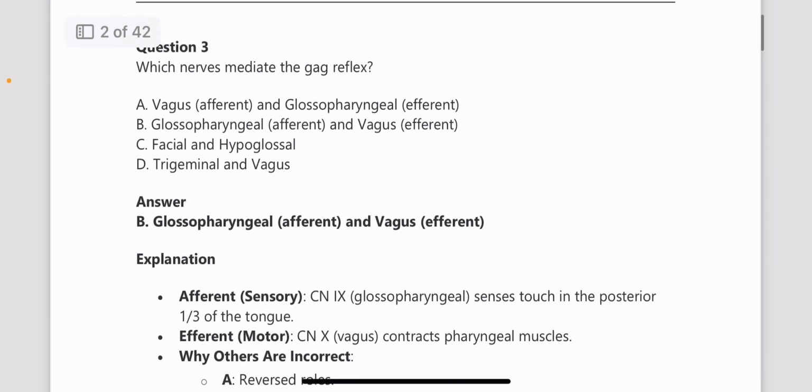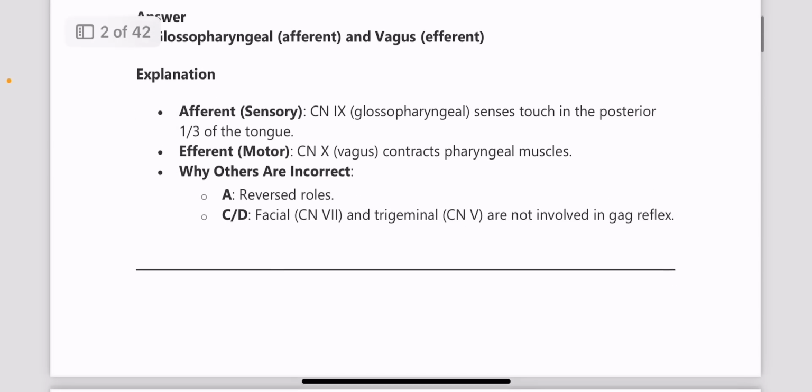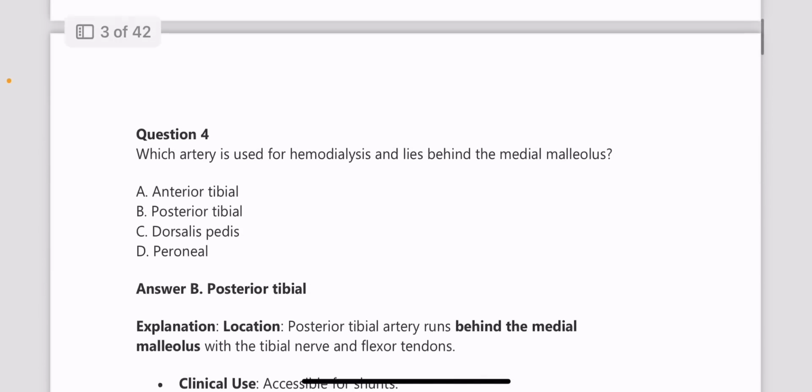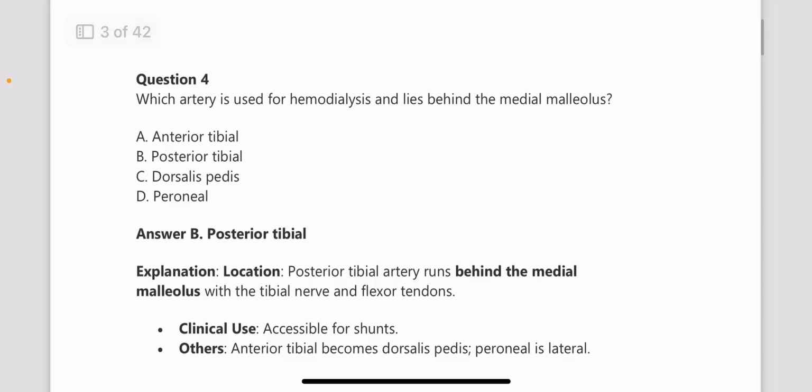Next one, which nerve mediates the gag reflex? Answer is glossopharyngeal forms the afferent and vagus forms the efferent. So all the superficial and the deep reflexes are very, very important. Please go through them. The afferent nerves and efferent nerves are all very important. Anatomy questions are very limited and from specific topics. So you know the previous year topics very easily from anatomy, and questions keep repeating from those areas almost every time. So please go through them.